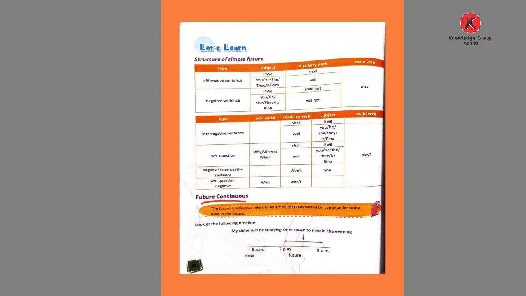Definition. The future continuous refers to an action that is expected to continue for some time in the future. So the action is continuing in the future. Here is an example. My sister will be studying from 7 to 9 in the evening.